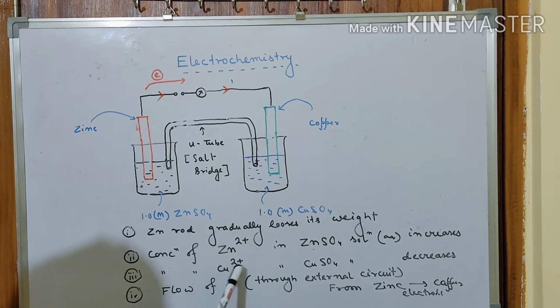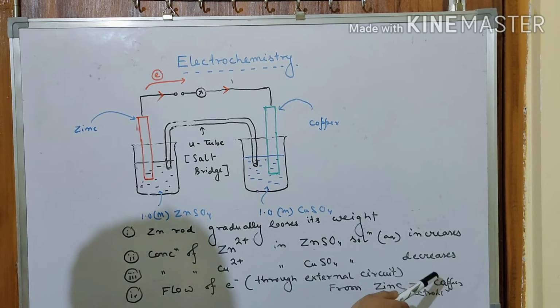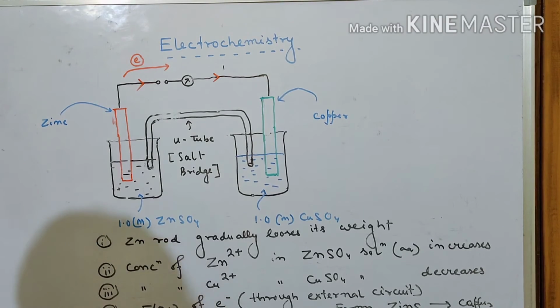Third one is that the copper 2 plus concentration on the right hand side in the copper sulfate solution decreases, and there is a flow of electron from left to right. Now we are going to explain those. Now let us look into the things for the explanation.